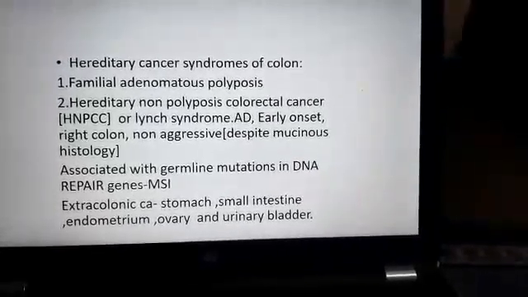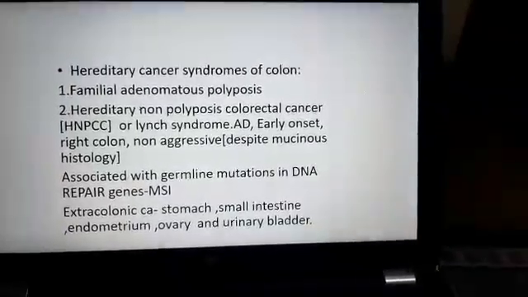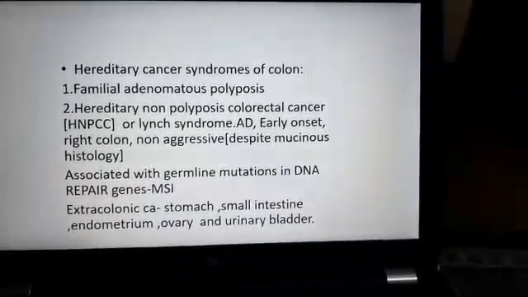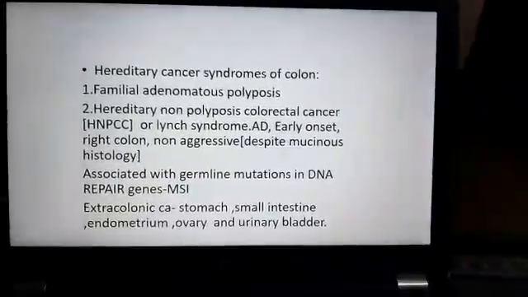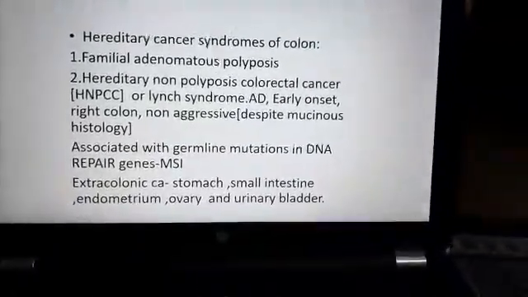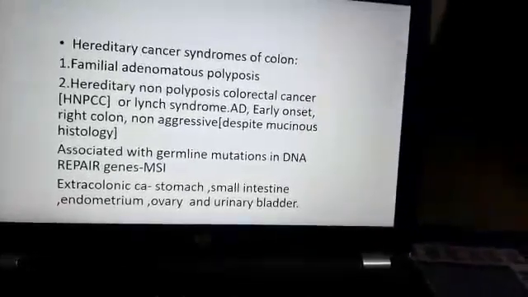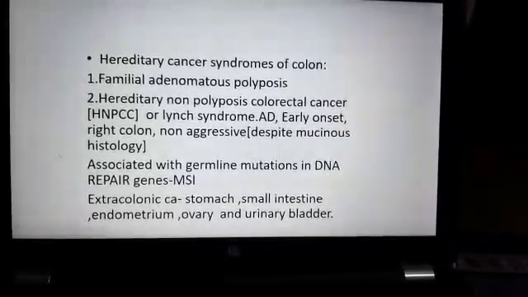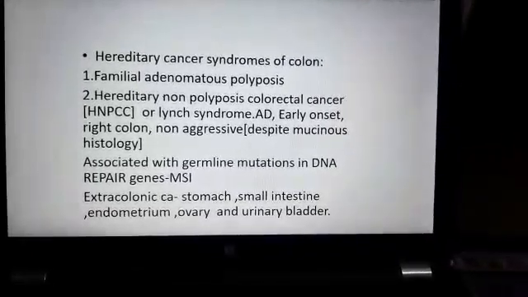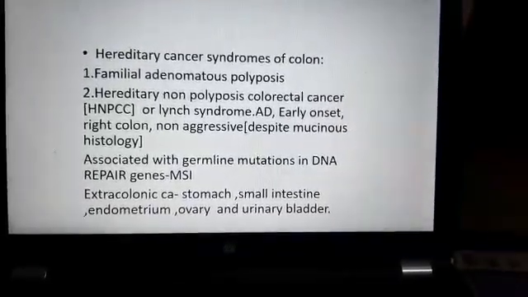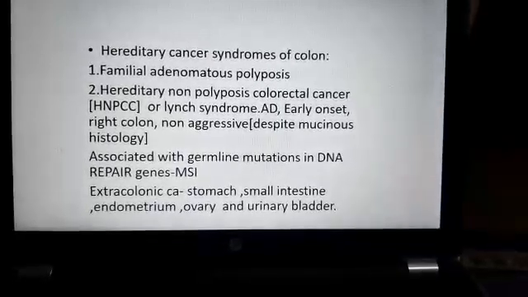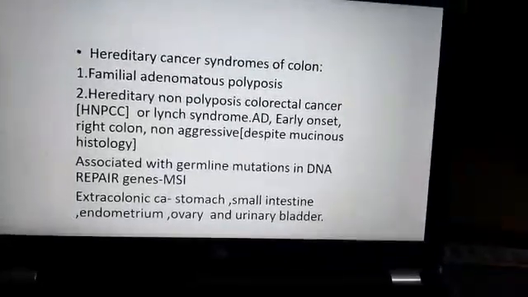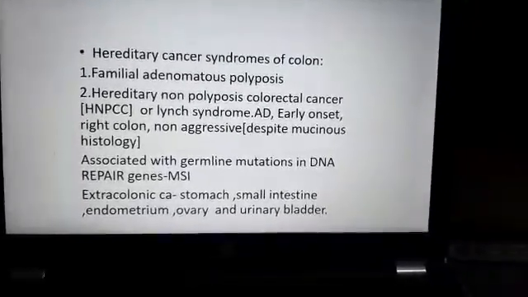Here it is hereditary non-polyposis. There are no polyps. First one is polyposis, second one is non-polyposis syndrome. In the second one there are mutations of the DNA repair genes known as microsatellite instability. In addition to colorectal cancer, there will be malignancies in the stomach or small intestine or endometrium, ovary or urinary bladder also. Okay. So with this we finish the hereditary cancer syndromes of the colon.